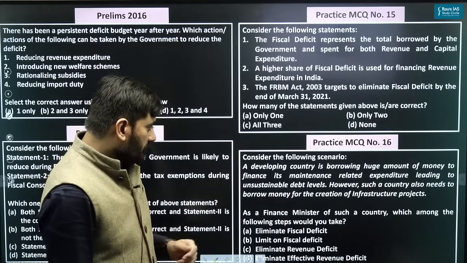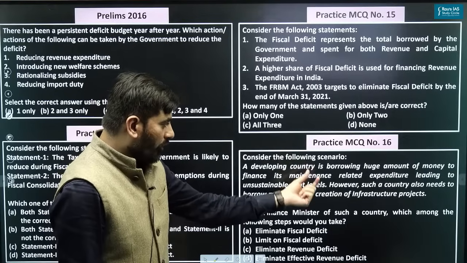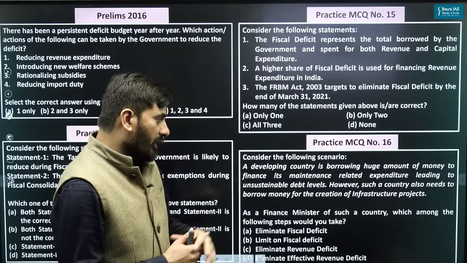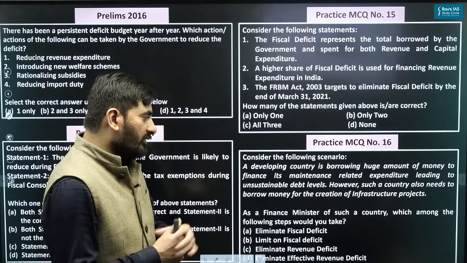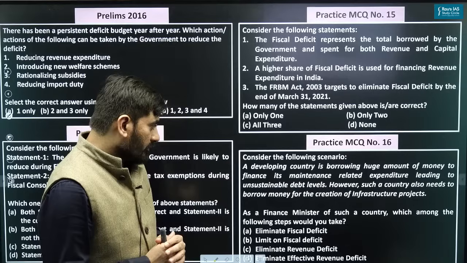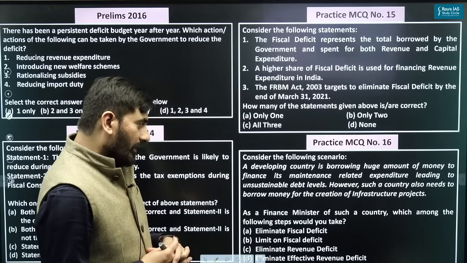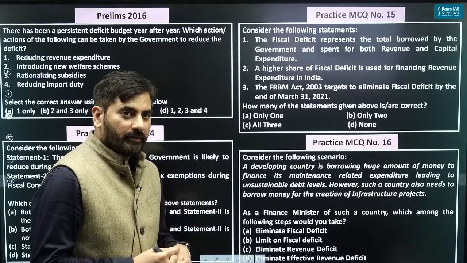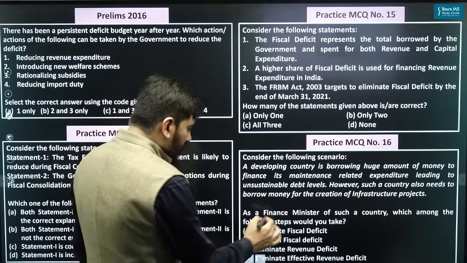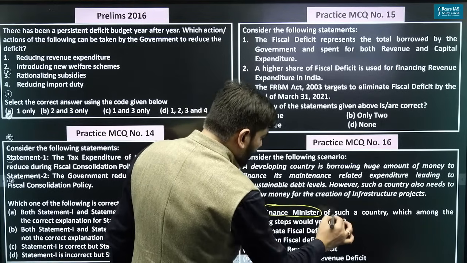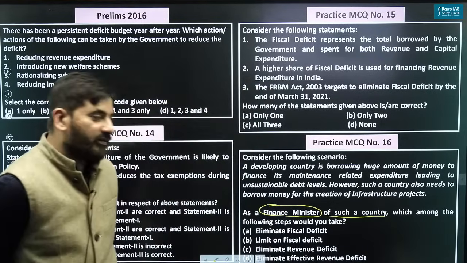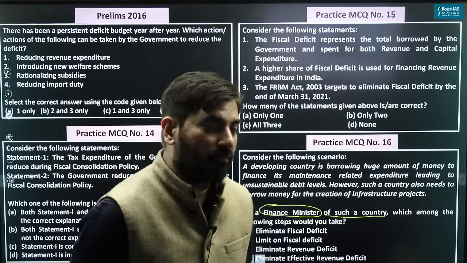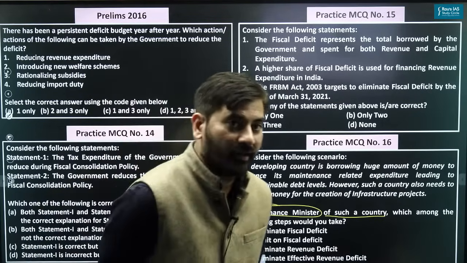Consider the following scenario. A developing country is borrowing huge amounts of money to finance its maintenance related expenditure, leading to unsustainable debt levels. However, such a country also needs to borrow money for creation of infrastructure projects. As the finance minister of such a country, which among the following steps would you take? Please read the question carefully. It's a little tricky.